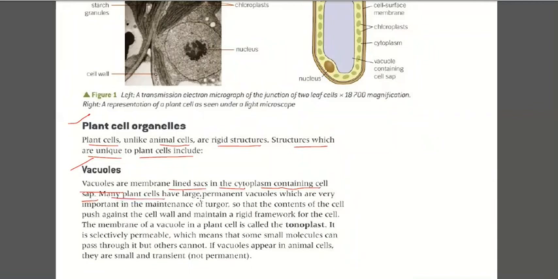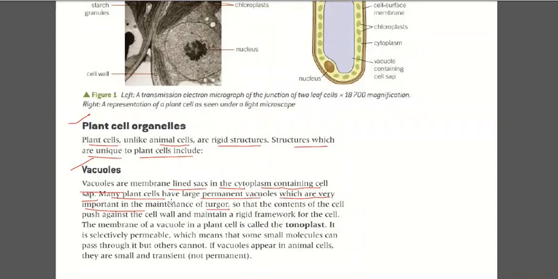Many plant cells have large permanent vacuoles which are important in maintaining turgor. Turgor means inside pressure. So, again repeating, vacuoles are membrane-lined sacs in the cytoplasm containing cell sap.